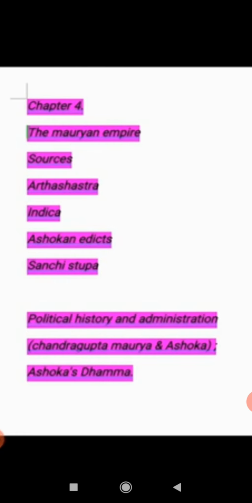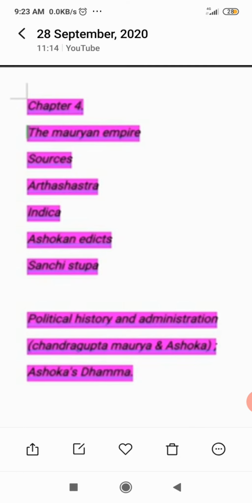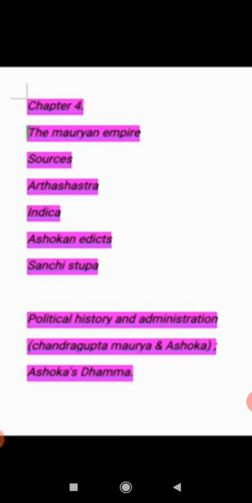At the central level, the king was assisted by the council of ministers, who followed the orders of the king. That council of ministers is called the Mantri Parishad. The Mantri Parishad was headed by the Prime Minister. Each minister was responsible for his department.